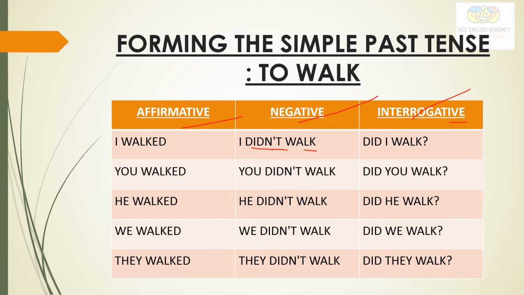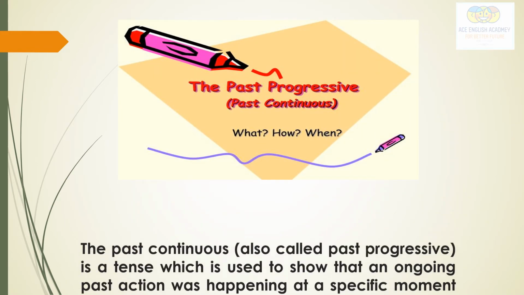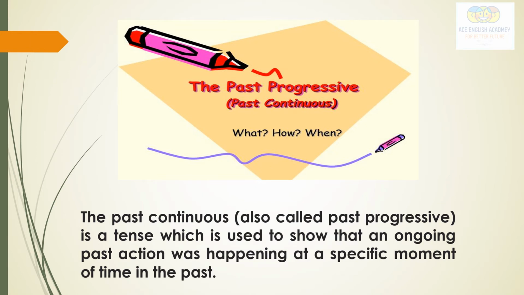Now moving to the past continuous tense. The past continuous, also called past progressive, is a tense used to show that an ongoing past action was happening at a specific moment of time in the past.